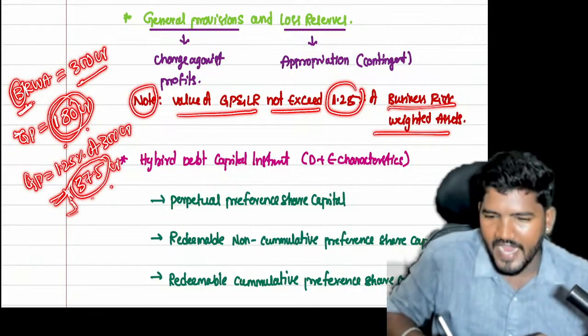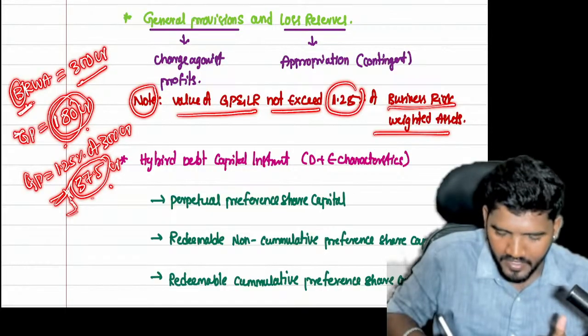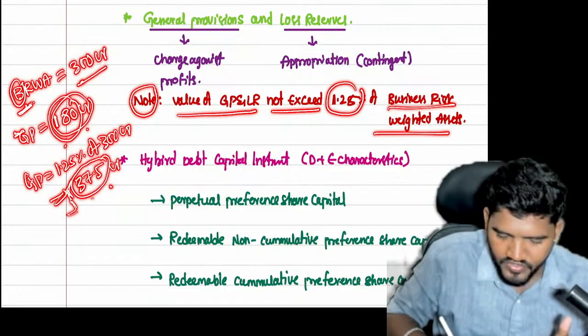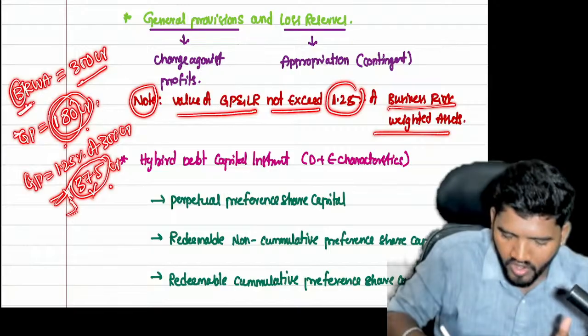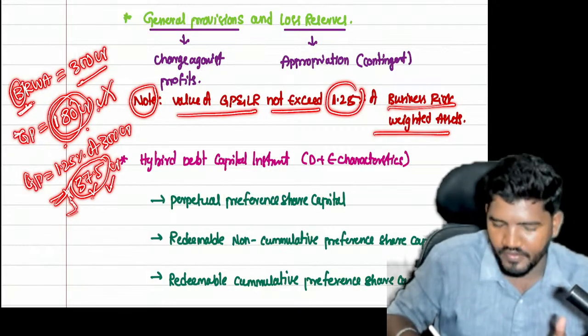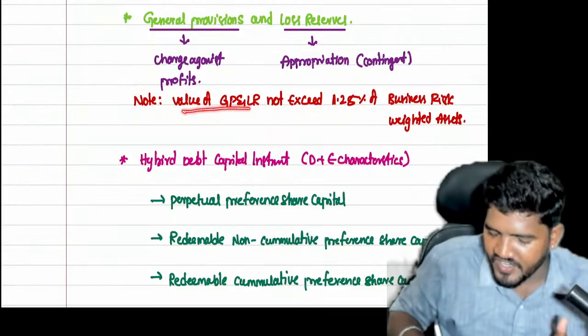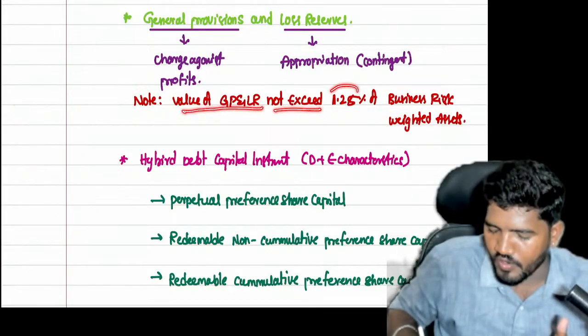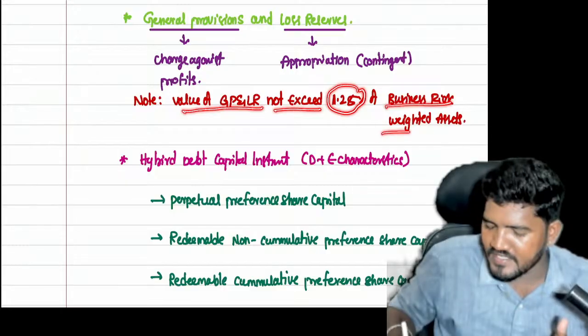So the maximum acceptable amount for Tier 2 capital called general provisions and loss reserves is 37.5. You wrongly took 180. Don't take 180, take 37.5. That is the meaning of the value of general provisions and loss reserves not exceeding 1.25% of the business risk weighted assets.